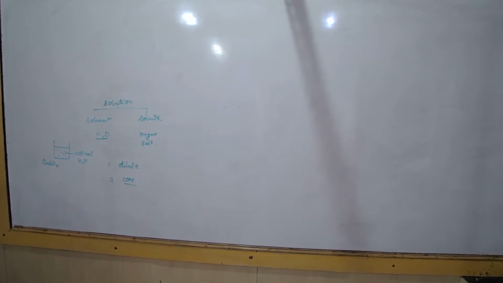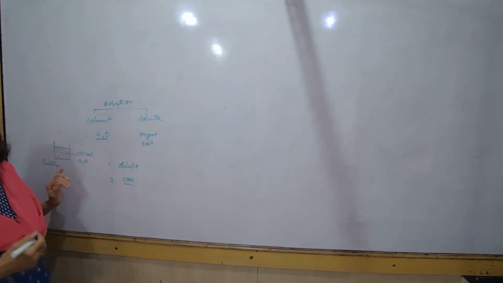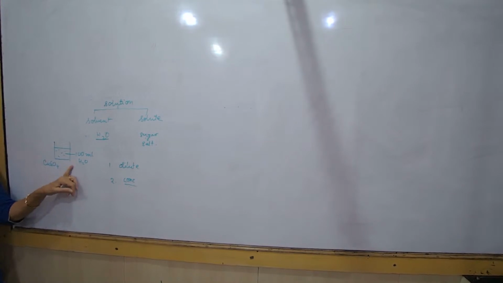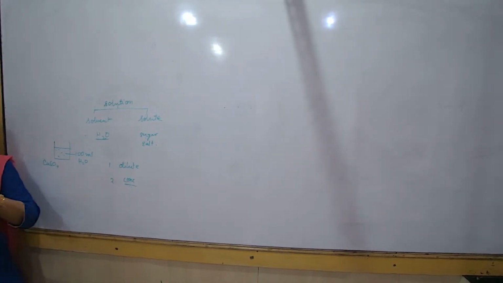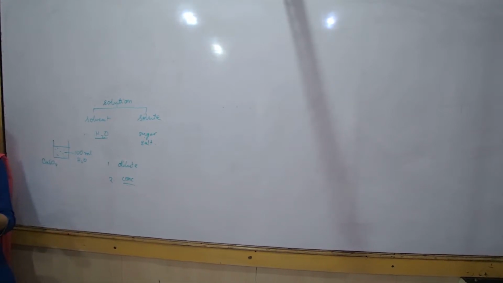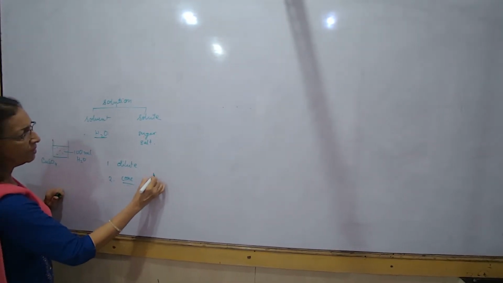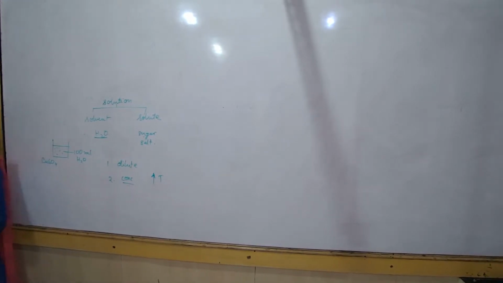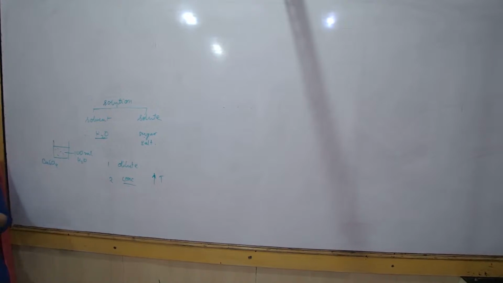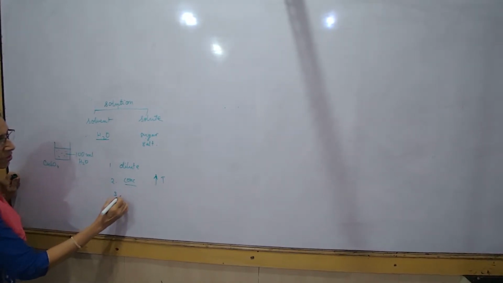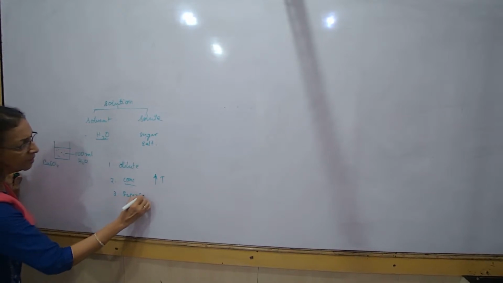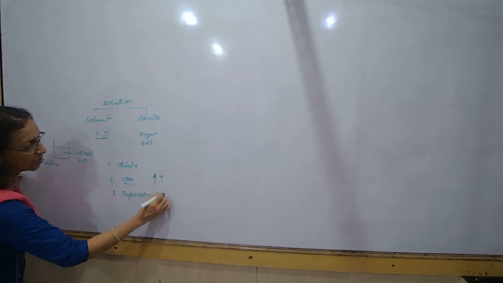Let us say you have taken 100 ml of water and you have put copper sulfate, then it becomes a concentrated solution. It has already reached the maximum capacity. If I increase the temperature at this stage, what happens? The solubility increases. You can put a little more of the salt in it. Then it becomes a supersaturated solution. So you have dilute solution, concentrated solution, and you also have a supersaturated solution.